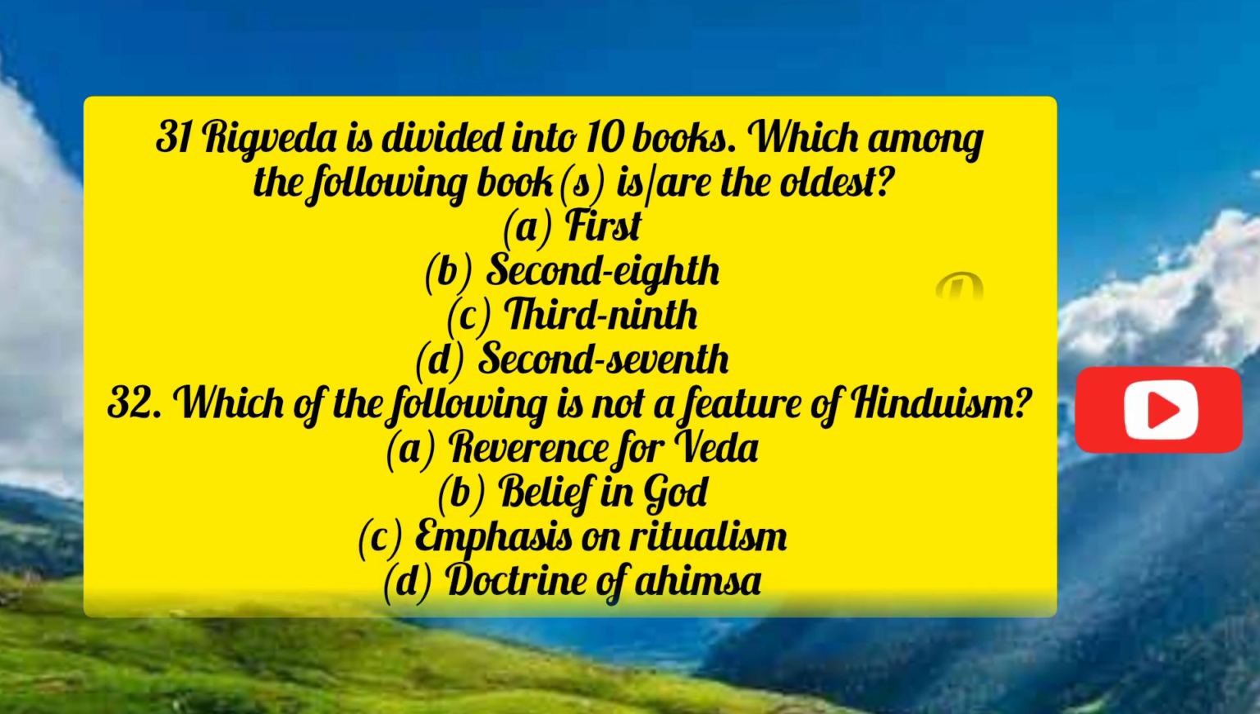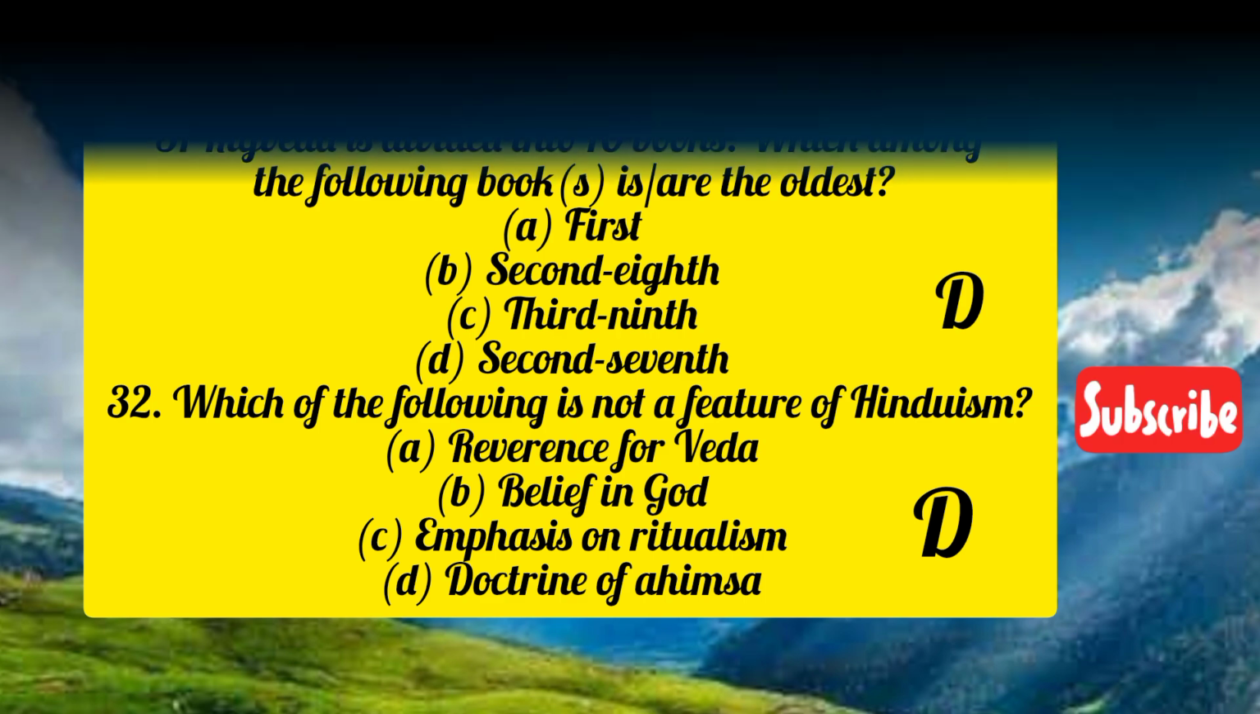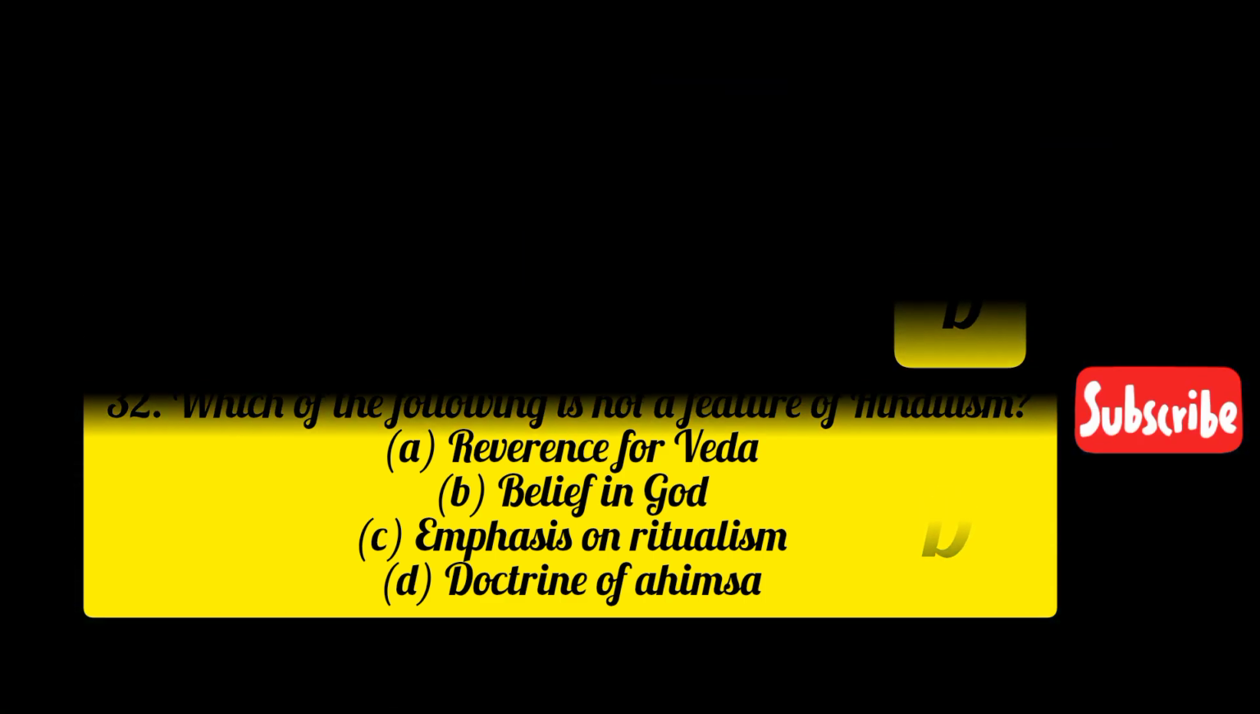Next question: Rig Veda is divided into 10 books. Which among the following books is or are oldest? First, second, eighth, third, ninth, or second, seventh? Right answer is second and seventh. Which of the following is not a feature of Hinduism? Reverence for Veda, belief in God, emphasis on ritualism, or doctrine of Ahimsa? Right answer is D. Doctrine of Ahimsa.